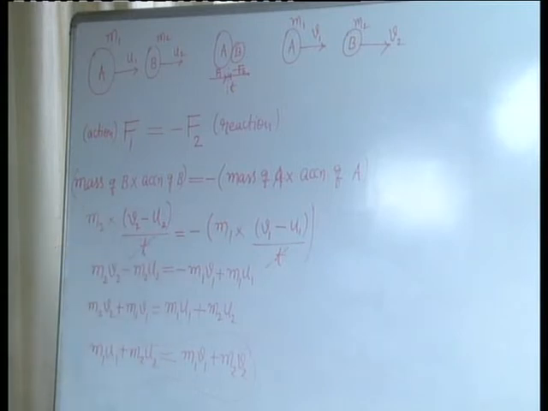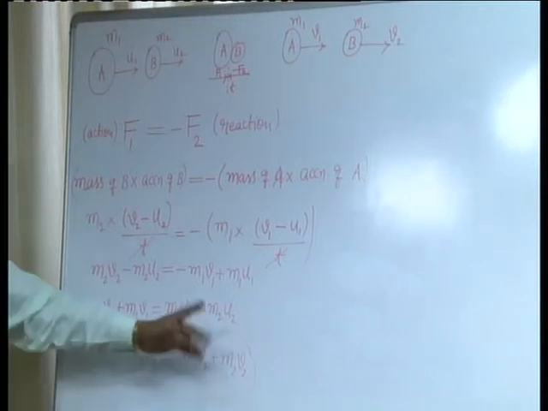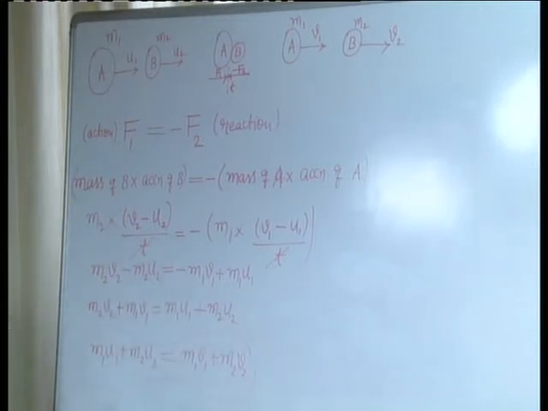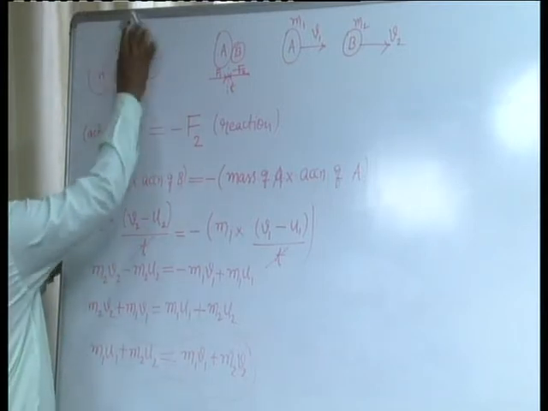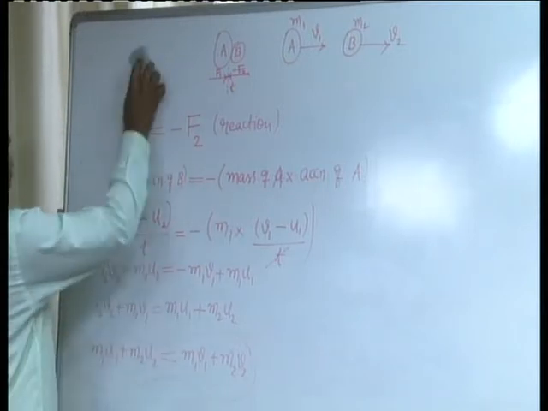Finally, you will get m1u1 + m2u2 = m1v1 + m2v2, which means the total momentum in a system always remains constant, or the total initial momentum before collision must be equal to the total final momentum after collision. This is the law of conservation of momentum.